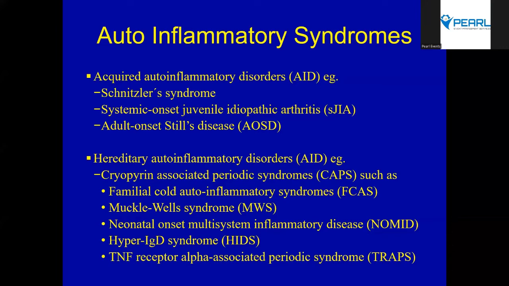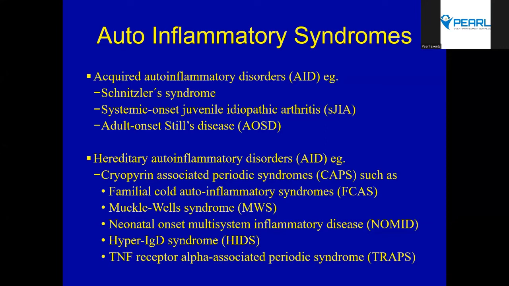So the auto-inflammatory syndromes, oftentimes, are either hereditary or acquired. The cryopyrin ones are the hereditary ones, which we see. Familial cold auto-inflammatory syndrome, where there can be associated cold-induced urticaria. There are tests to differentiate if this is familial cold auto-inflammatory syndrome, or just cold urticaria. Muckle-Wells syndrome, your classic, where there is sensorineural deafness and urticaria. And NOMID is there, hyper IgD syndrome, and then TRAPS.